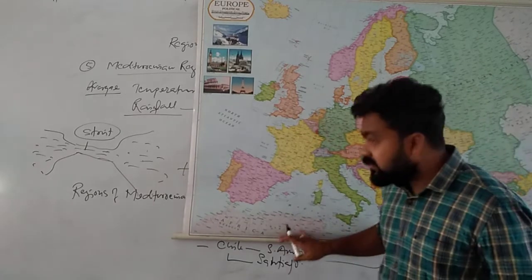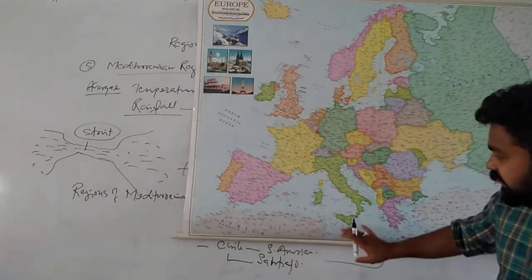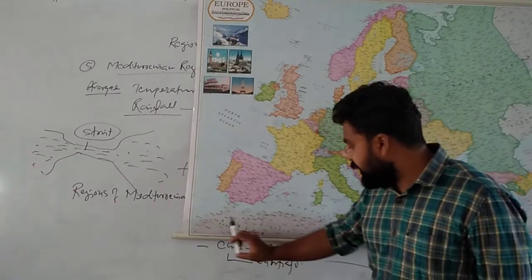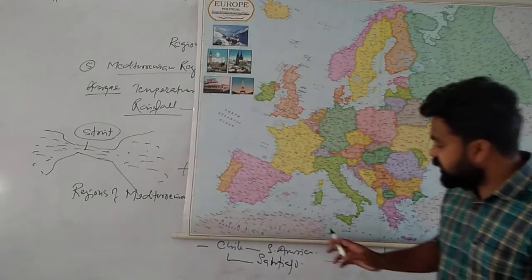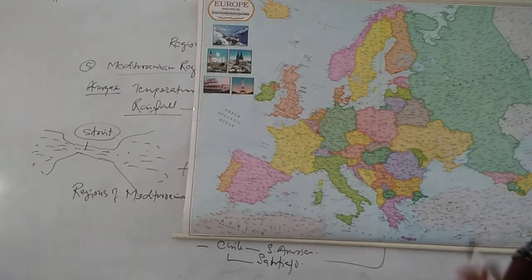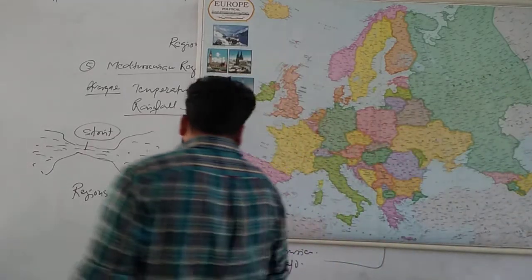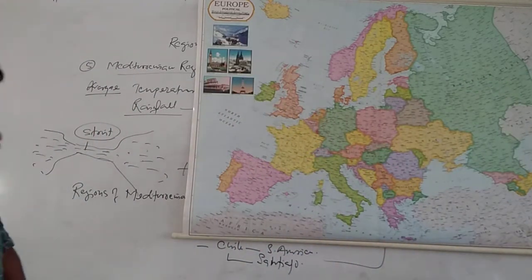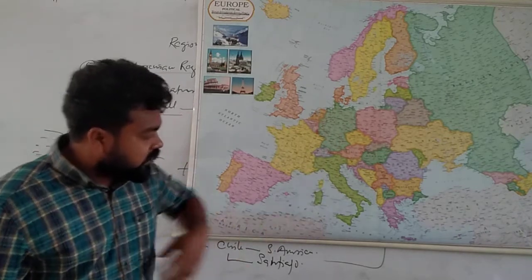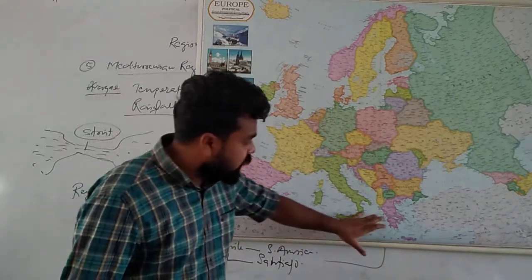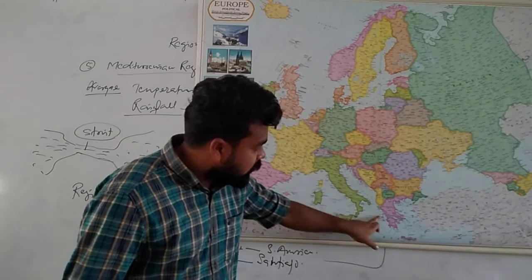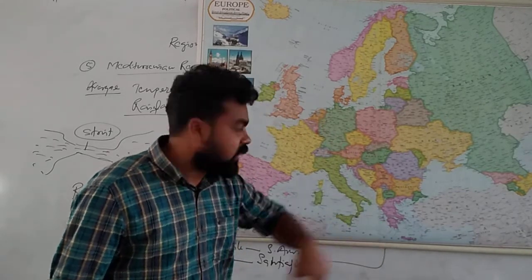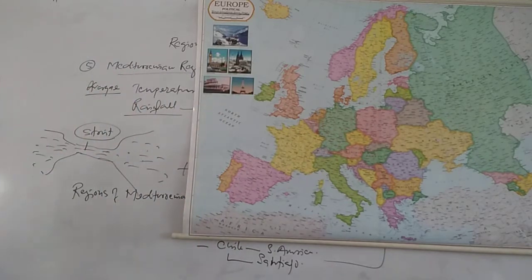Again, when you see the southern part, that is Algeria, Morocco, Tunisia. These countries are actually comprised of what? This Mediterranean region. So we'll see, generally different islands are there, and different simple seas are connecting with that. Again, this is called an archipelago, because a group of islands is called an archipelago.